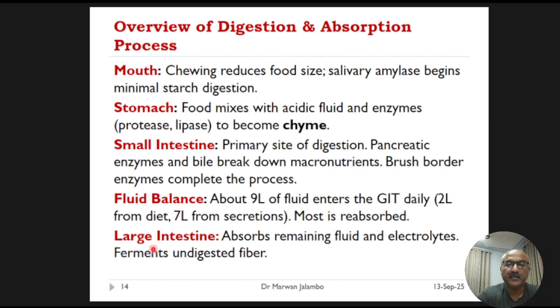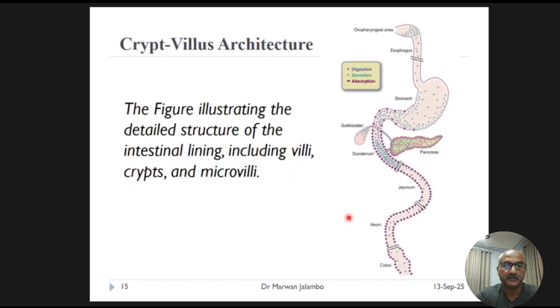And finally, the large intestine handles the cleanup, absorbing the last bits of water and fermenting fiber. So this diagram that I will show you provides a more detailed map of where these secretions are added and where absorption takes place. As you can see, different parts of the tract have specialized roles.